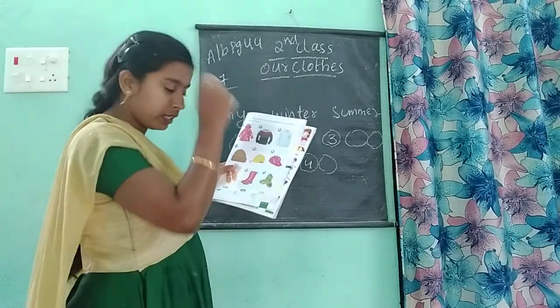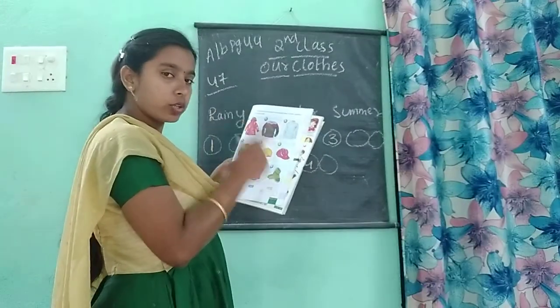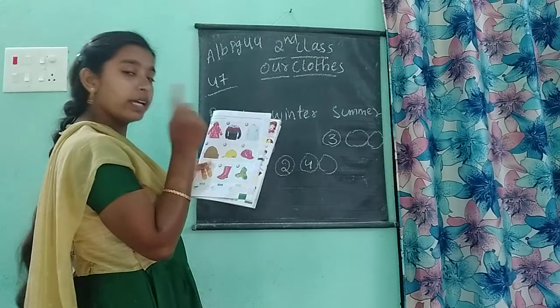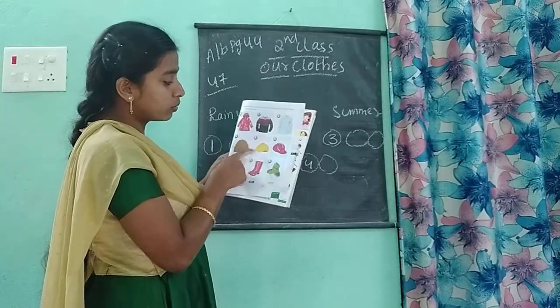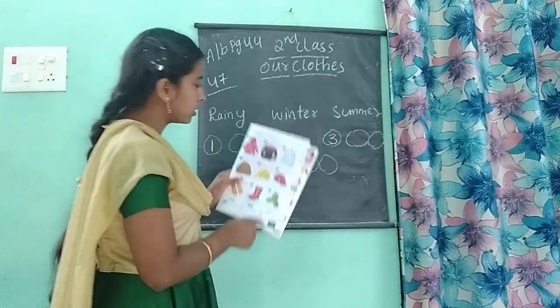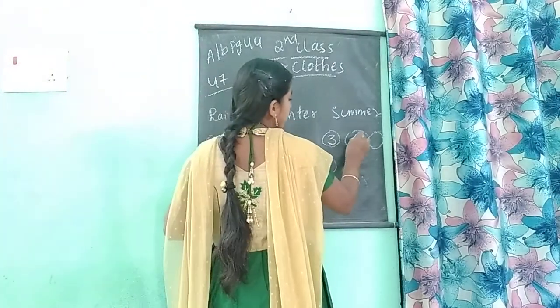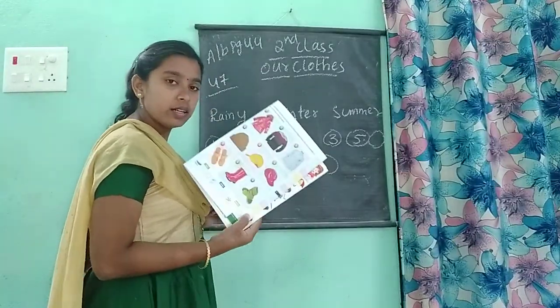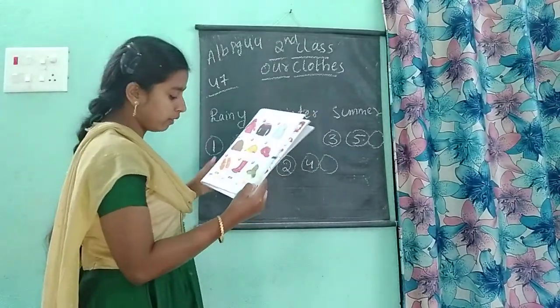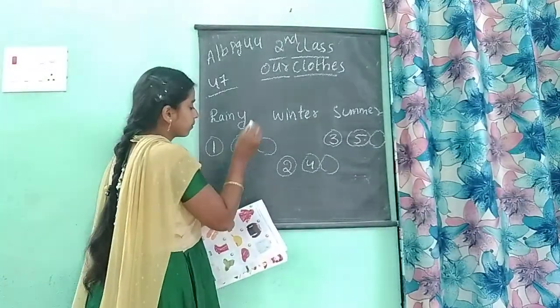And the cap. This is a normal cap to protect our head, our body from the heat. So, we will wear this one in a summer season. So, where we have to write means summer. Fifth cap is a summer season. And the 6th cap, it is a rainy cap. So, we will wear it in a rainy season.